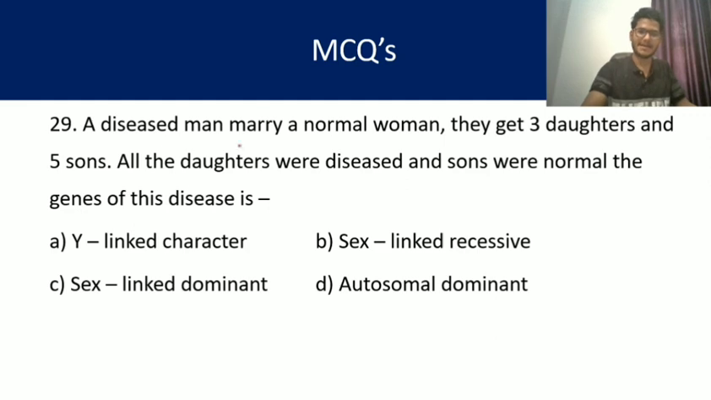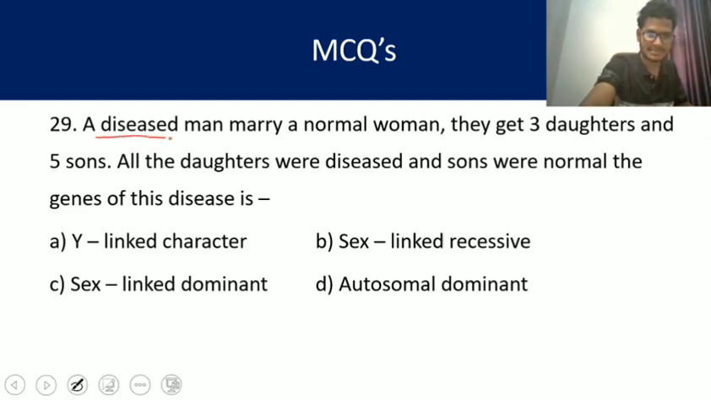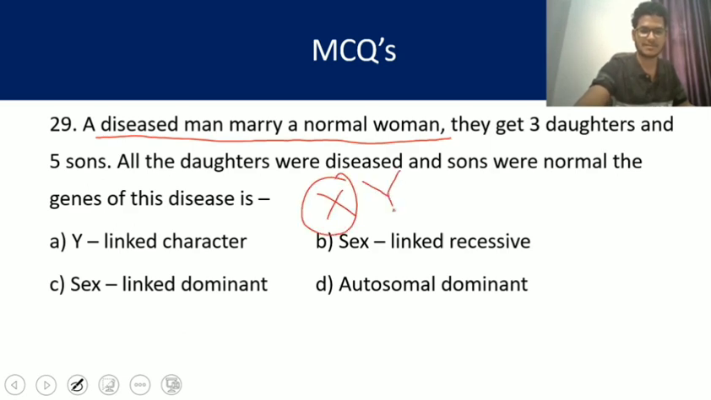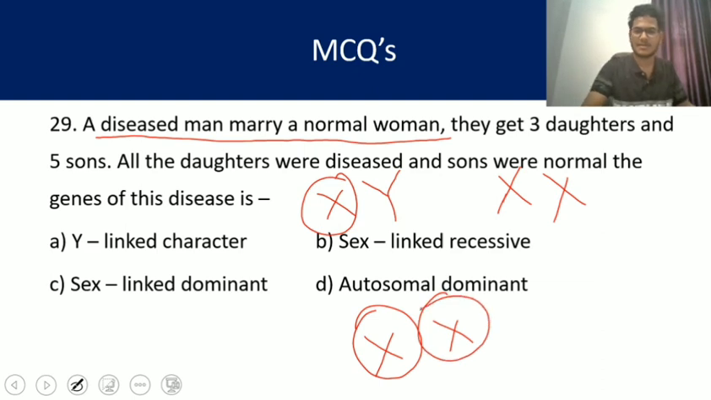Let's move on. Question number 29. A diseased man, we need to understand this question first. Read carefully. A diseased man marries a normal woman. Okay, man is diseased, woman is normal. So man is having the disease and woman is normal. They get 3 daughters and 5 sons. All the daughters were diseased. Okay, all the daughters were diseased. Clear? And sons were normal, all the sons are normal.